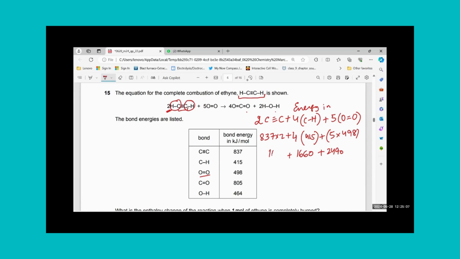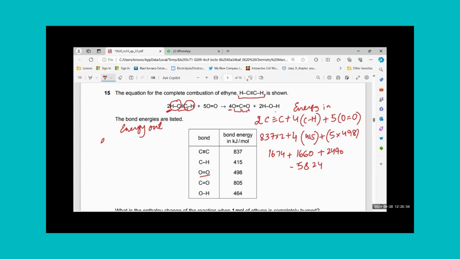So this is my energy in, and if I total them all, it gives me 5824. Now let's calculate energy out. That says there are 4 times CO2, each with 2 C double bond O bonds, and that is to be multiplied by 4.